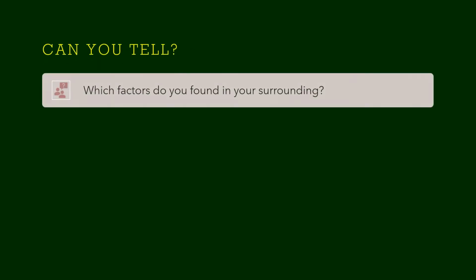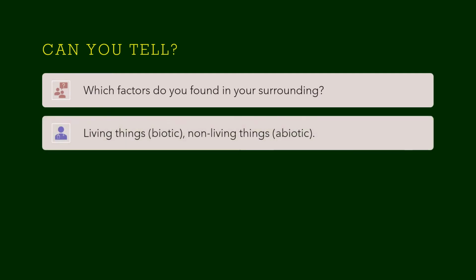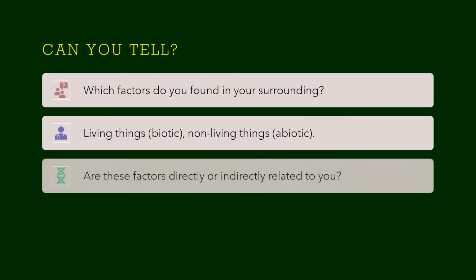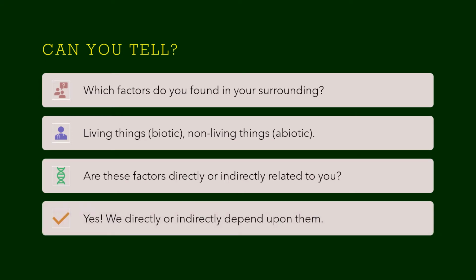Can you tell, children? Look around you. Which factors do you find in your surrounding? You will be seeing living things and non-living things. So living things are otherwise called as biotic things, and non-living things are otherwise called as abiotic things. Are these factors directly or indirectly related to you? What do you think? Yes, we directly or indirectly depend upon them.